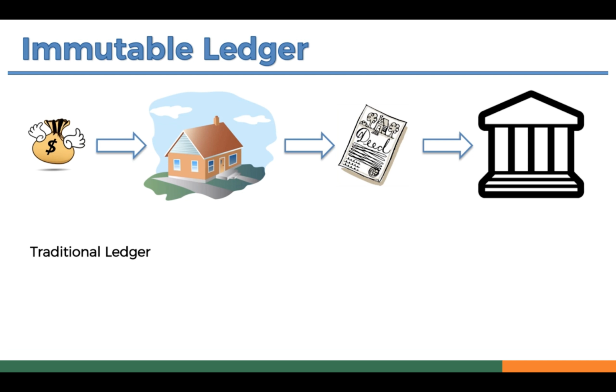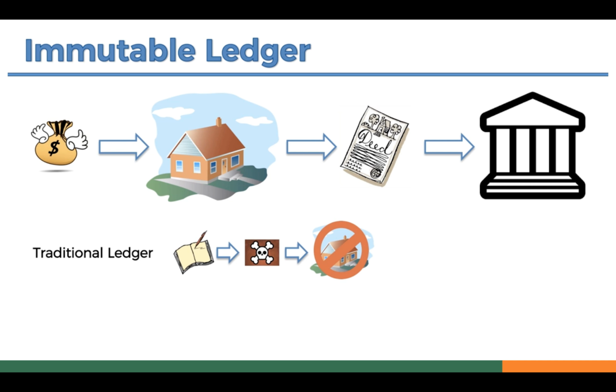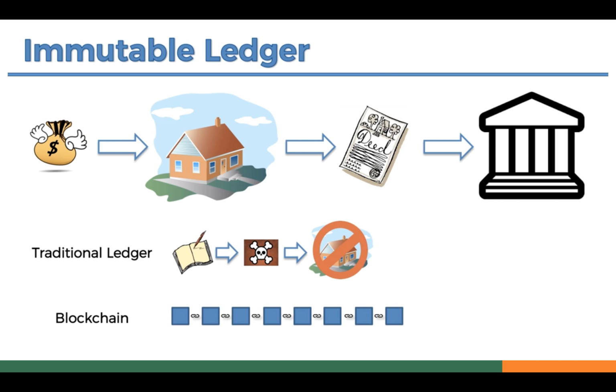owner of the house. In a traditional ledger, it is very easy for an attacker to tamper with the deed. If somehow he can tamper with the deed, then you are no longer the owner of the house. The attacker is the owner of the house. Now, this is the traditional ledger, and what happens with blockchain technology?